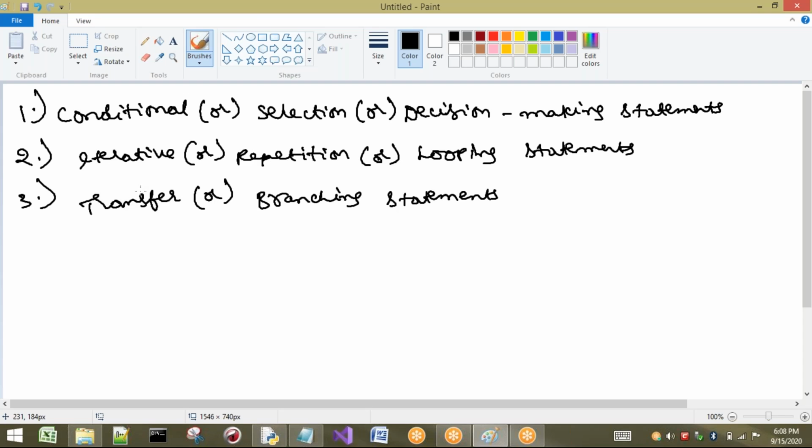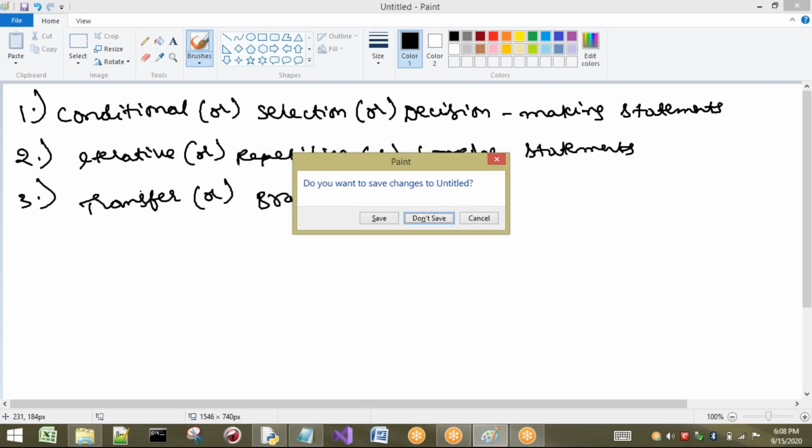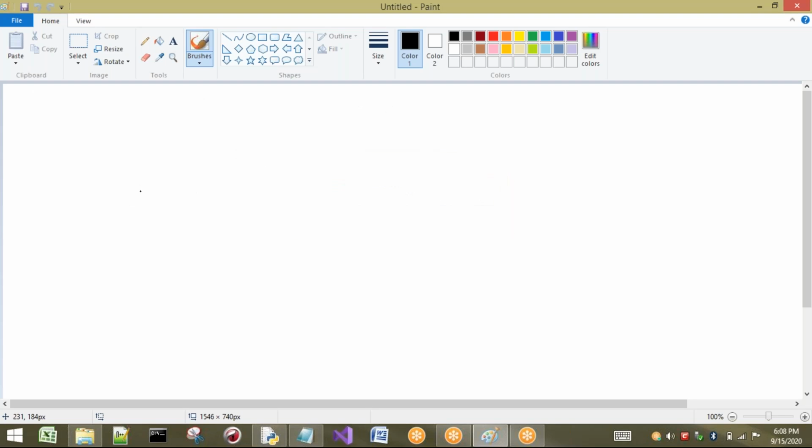So in each and every statement, there are many other statements as well. I will show you now. First I am going to show you conditional statements, or we can say selection statements. So the first one is conditional statements. Now, what is meant by conditional statements?